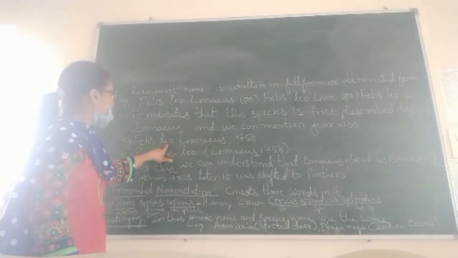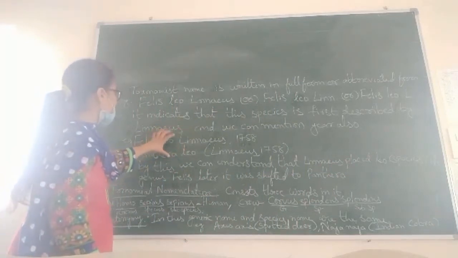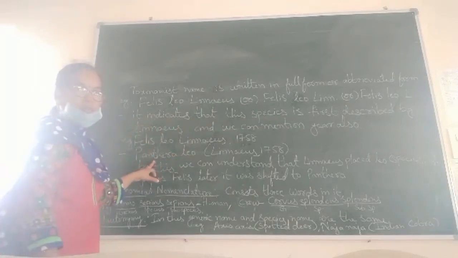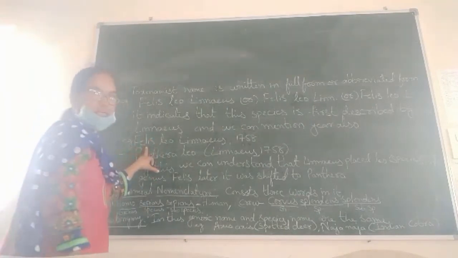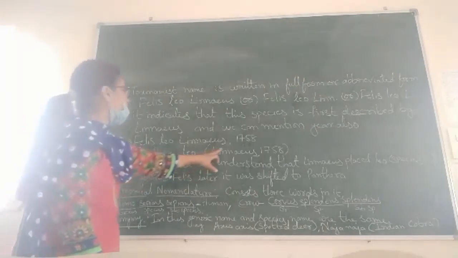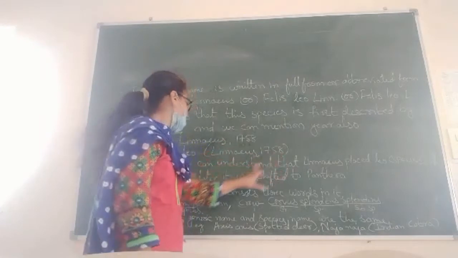First he placed it in Felis, later it was shifted to Panthera. Did you understand? First it was in the Felis genus, later it was shifted to Panthera. It is written with Linnaeus and 1758 in brackets.